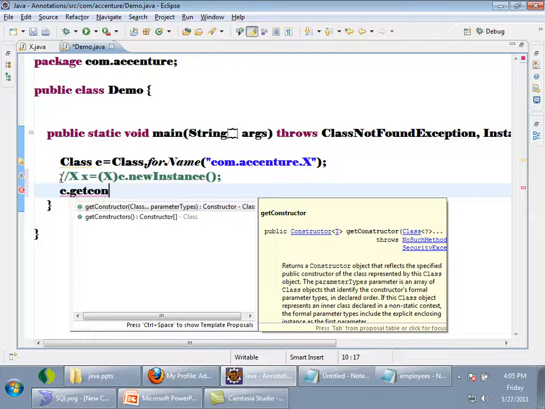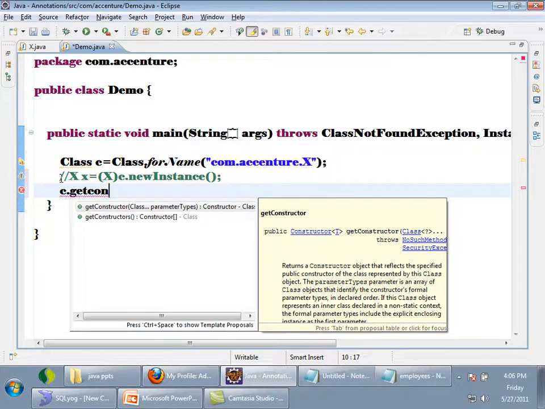So one class X can have 10 constructors. Is it possible? Overloaded constructors. You will be getting one constructor object for each constructor inside class X. Or here I have getConstructor and Class dot dot dot. Dot dot dot means what? Ellipsis.